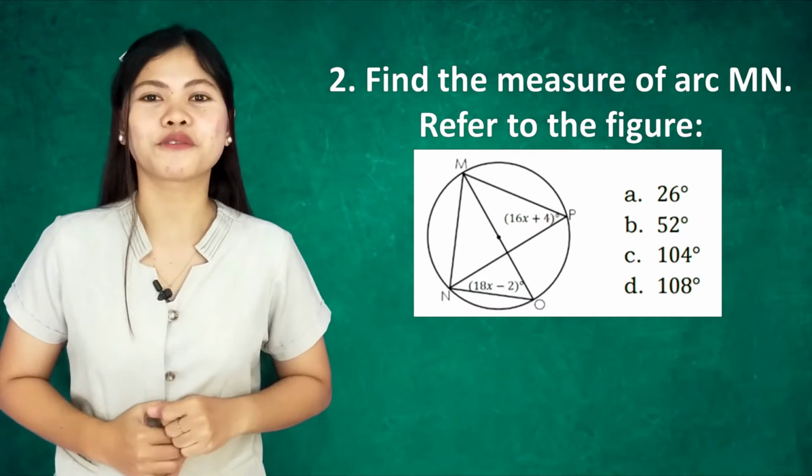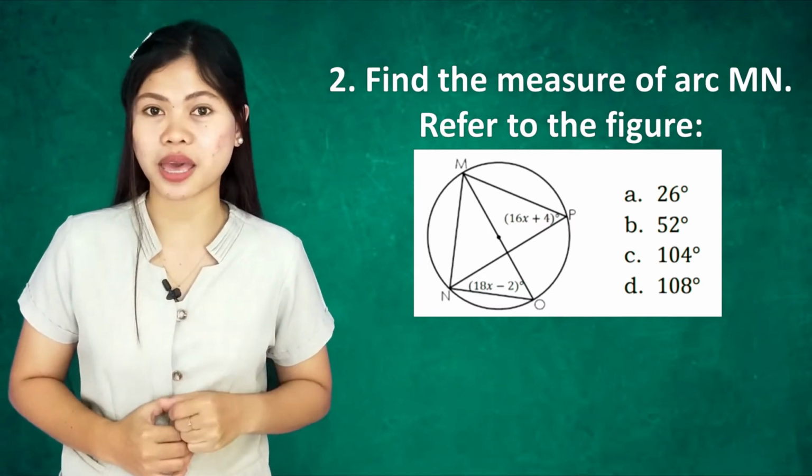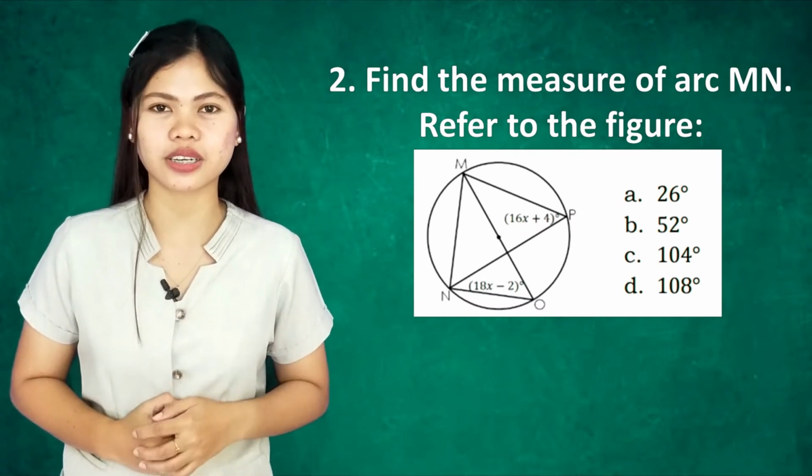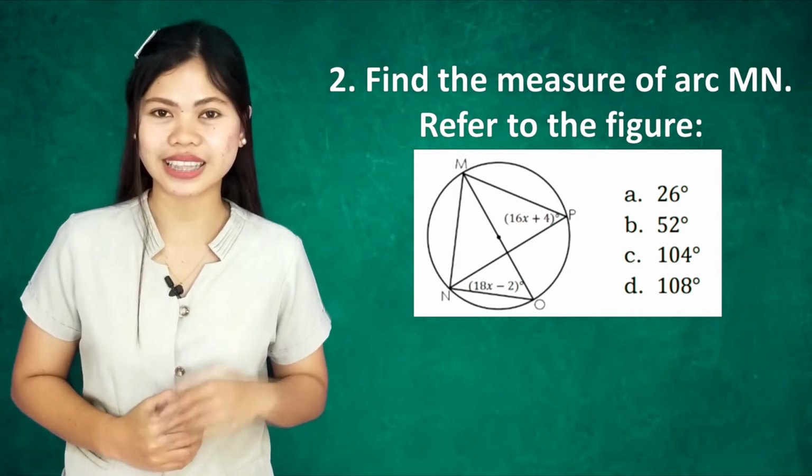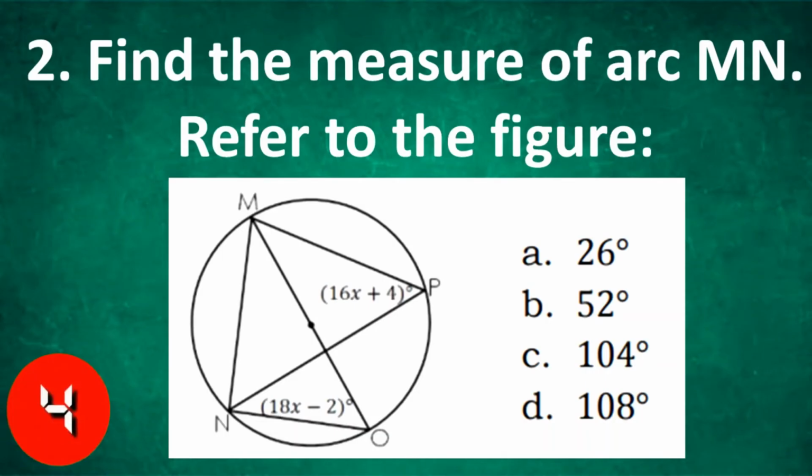Number 2. Find the measure of arc MN. Refer to the figure. Your time starts now. Yes, the answer is letter C. You got it right. 104 degrees.